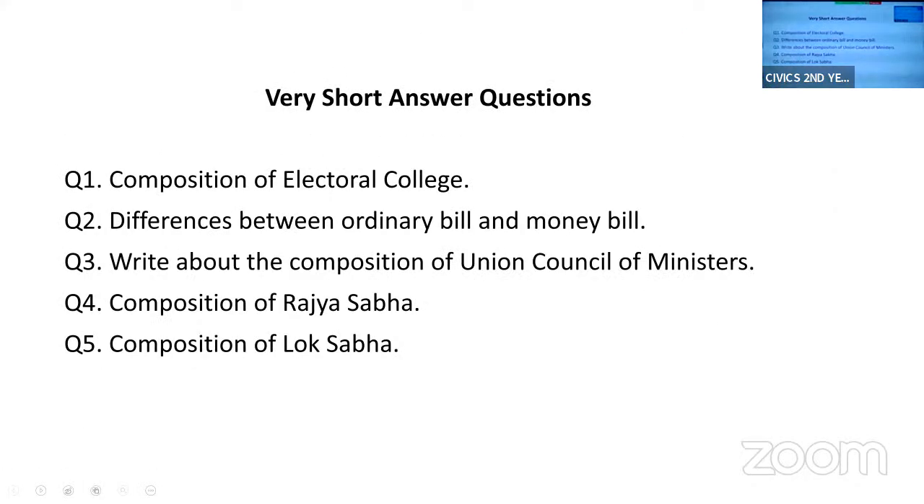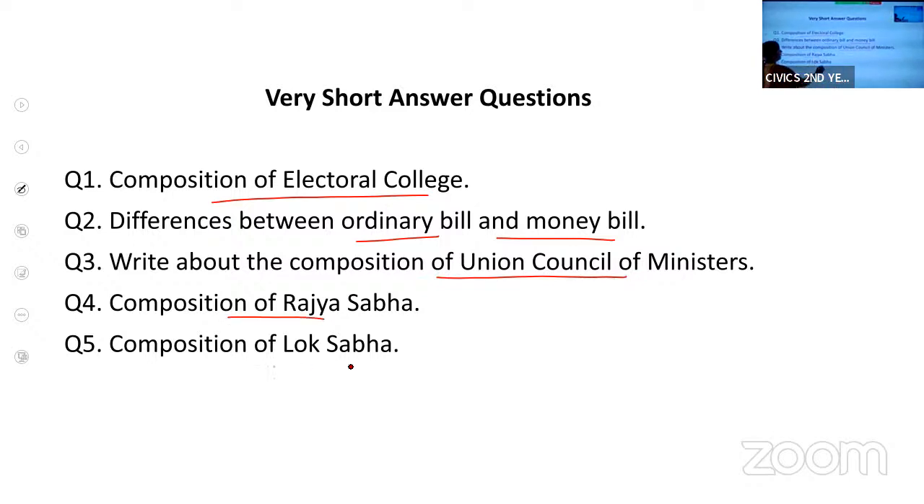Coming to the very short questions. Here you will study the Electoral College. While explaining the President of India, I'll explain the Electoral College. Then while discussing the Parliament, we will come to know about different types of bills, money bill and ordinary bill. What are the differences between them? Then you will study the Council of Ministers, the team of the Prime Minister. Then you will study Lok Sabha and Rajya Sabha. These are the important VSAQs of this chapter. Out of these, the Electoral College is the most repeated question.